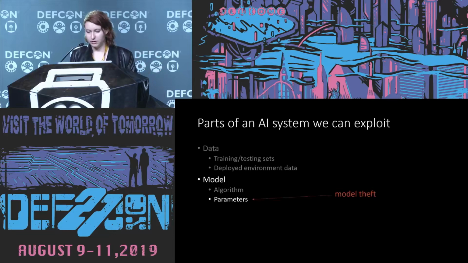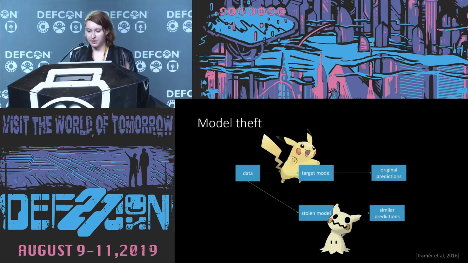We can also do some things to steal the parameters of a model through an attack called model theft. This attack usually involves a surrogate model that's trained on the same data as the target model that we're trying to steal. And we can take the output predictions from the target model and then pair them with the original data set to make a new training data set, which when we train our stolen model, will give us similar output predictions as the target we're trying to copy. So it's basically just stealing the model, using their inputs and outputs. It's a great attack.